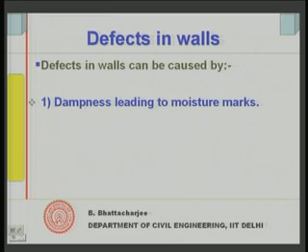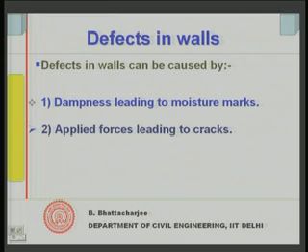Dampness is a very common defect, a durability related problem in masonry walls and masonry structures in general. In buildings in general, that is very common, and then it leads to certain additional things. This moisture ingress can lead to deterioration of concrete. We have seen that reinforcement corrosion and so on require moisture ingress. So, therefore, in buildings dampness is a major problem. We will try to devote some of our time to this issue.